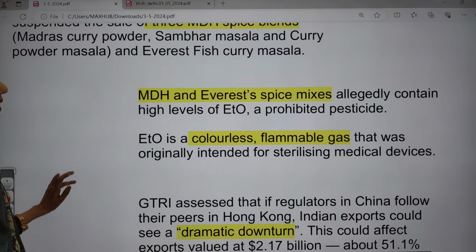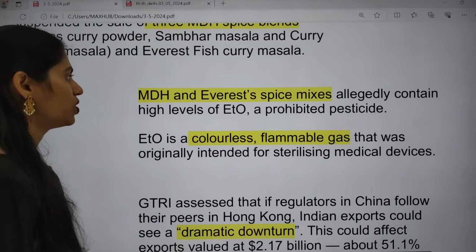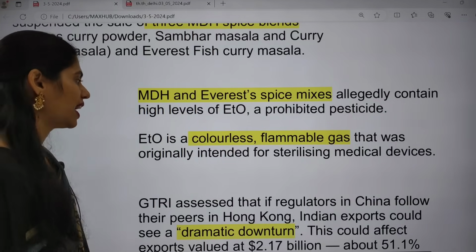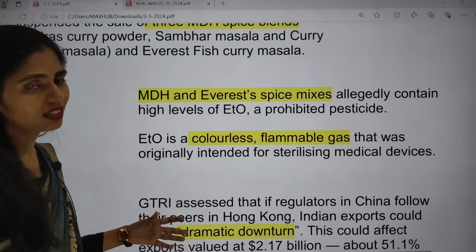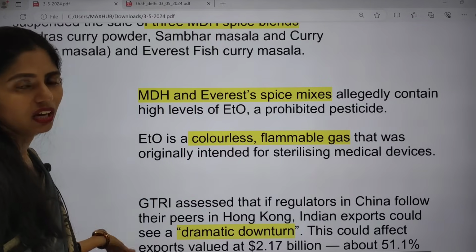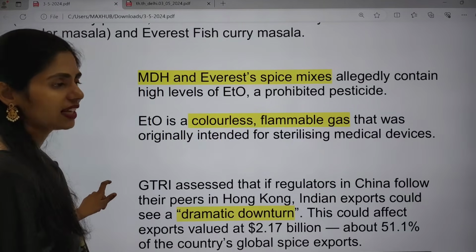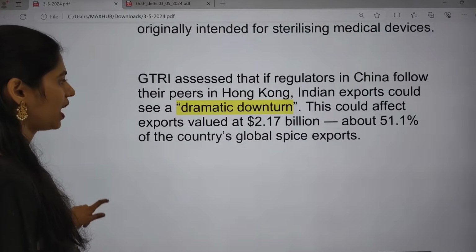So these spice mixes are allegedly containing high amounts of ethylene oxide, which is a prohibited pesticide. ETO is a colorless, flammable gas. It was originally intended for sterilizing medical devices, but you can see the tragedy here. We are using that chemical which is used to sterilize medical devices in our food items also. Okay, so you have to see that.